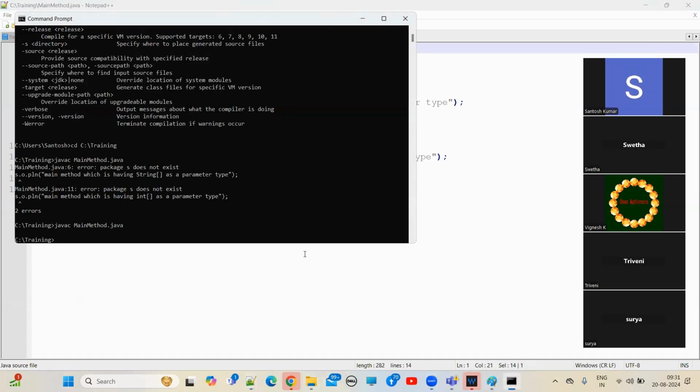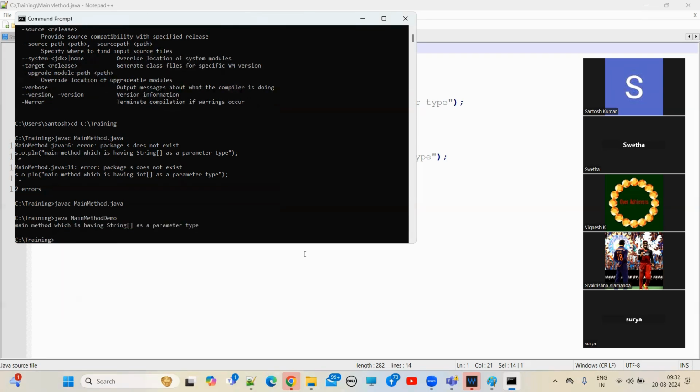Now what we need to do? We need to execute the Java program. Compilation completed. Java is compiled and interpreted. Now interpretation has to be performed. How to perform interpretation? We need to use the java command. How to execute? java ClassName. Here not the file name, guys. The .class file name you have to provide. What is the .class file name? It is generated: MainMethodDemo. java MainMethodDemo. This is the .class file, right? Generated.